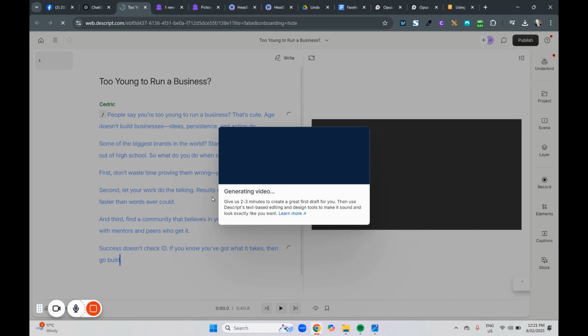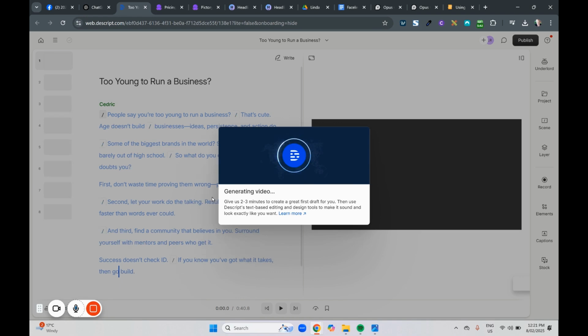So key things to notice is the text that was in the script has come directly across into Descript. So once again, if we want to edit, move bits, take bits out, it's going to go through that process. It's actually quite funky to watch it do it along the way, actually.